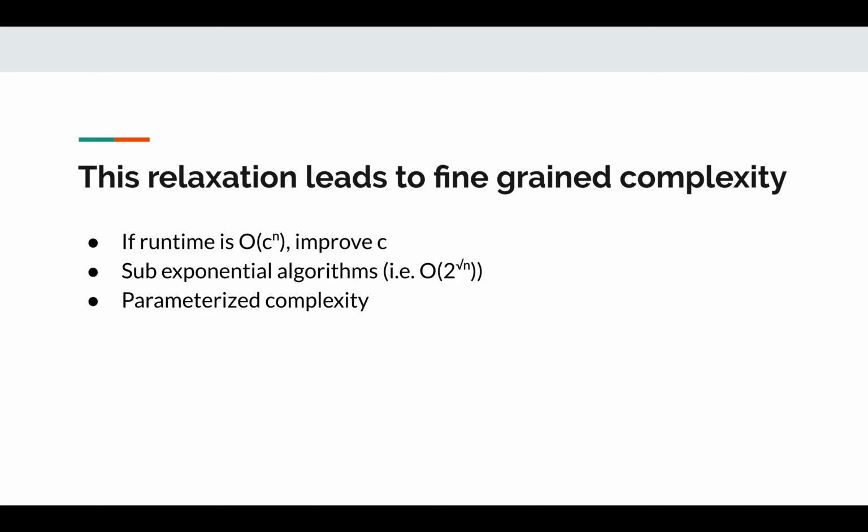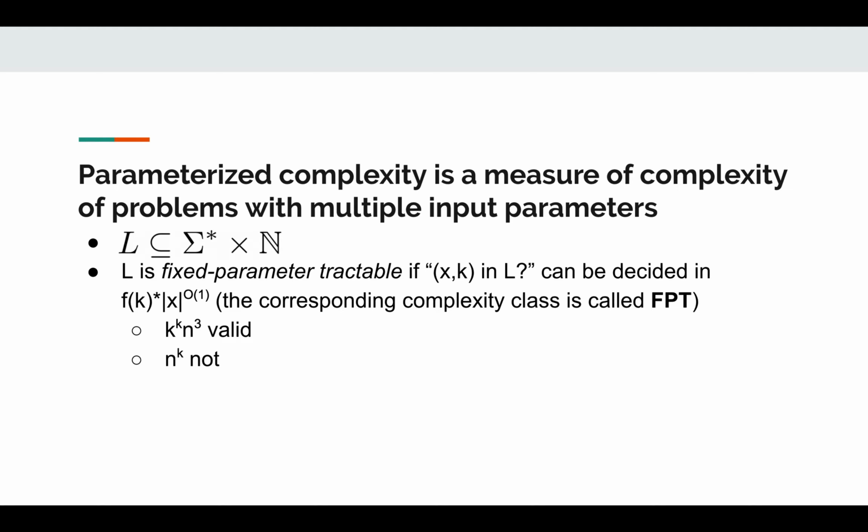Another thing we can do is, instead of having the complexity of an algorithm be a function of the size of the entire input, we can have it be a function of multiple parameters of the input. So indeed, parameterized complexity is a measure of complexity of problems with multiple input parameters. This arises very naturally for many problems. For example, for vertex cover and clique, the input is not only a graph, but also a parameter k. So it'd be natural to consider this parameter separately in our analysis of the complexity of the problem.